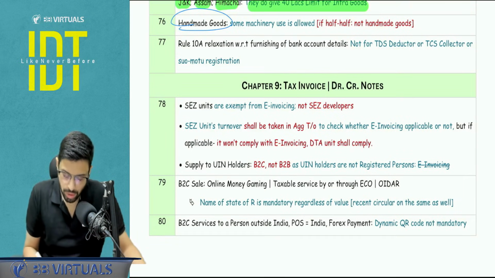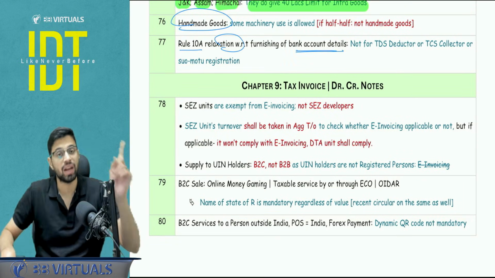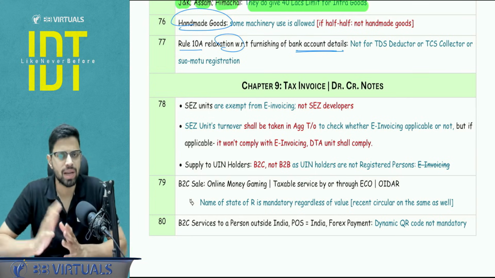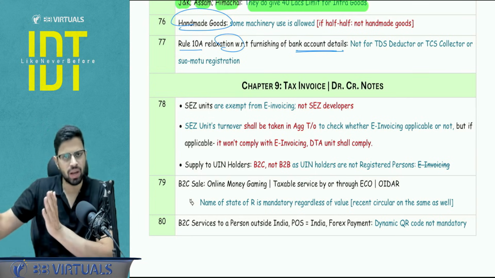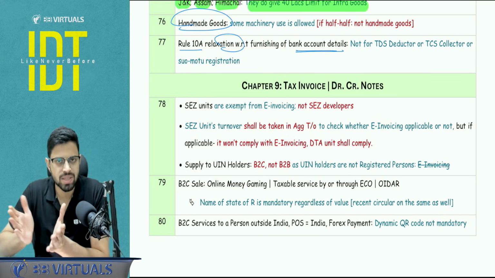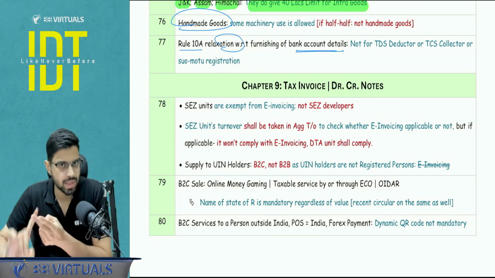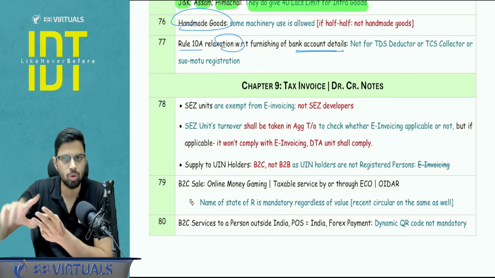Rule 10A deals with the relaxation from furnishing bank account details while filing for registration, that is REG-01. Basically you get a 30 days time limit, so 30 days or GSTR-1 filing, whichever is earlier. So you have some relaxation, but that relaxation does not apply in three categories: TDS deductor, TCS collector, and suo motu registration when the proper officer registers you.